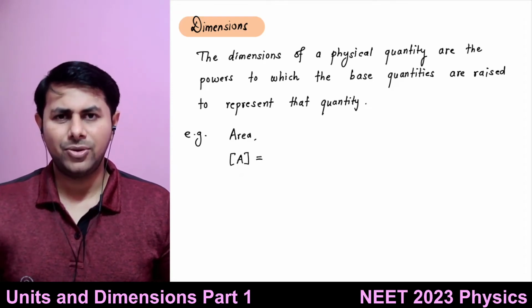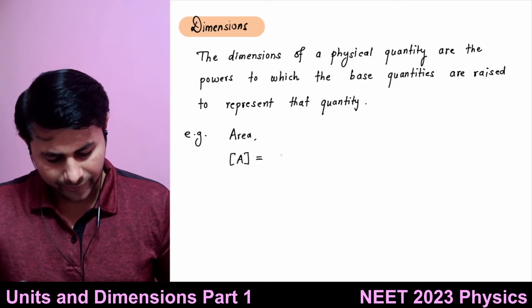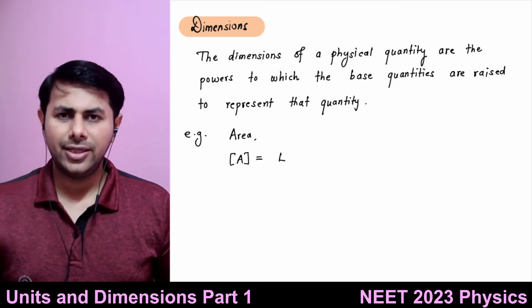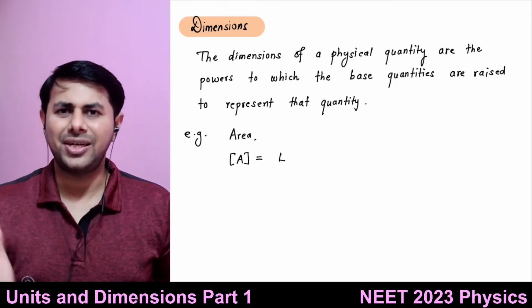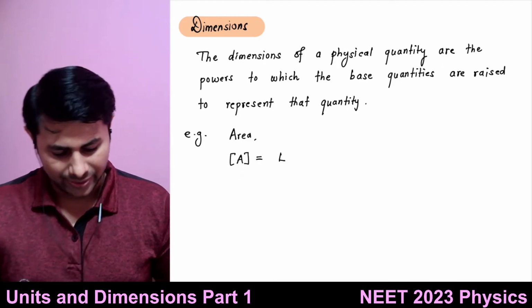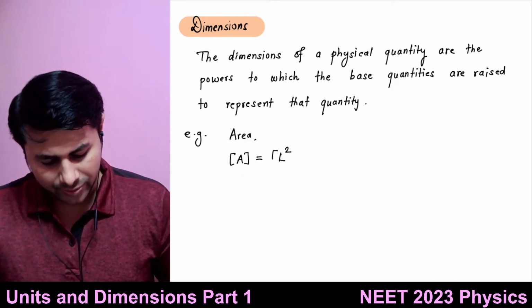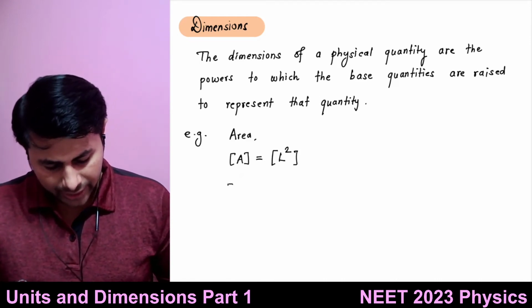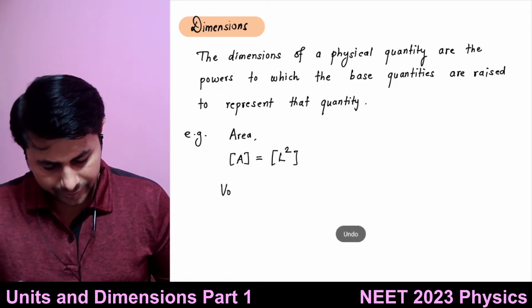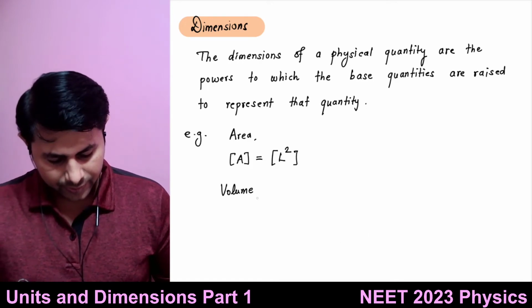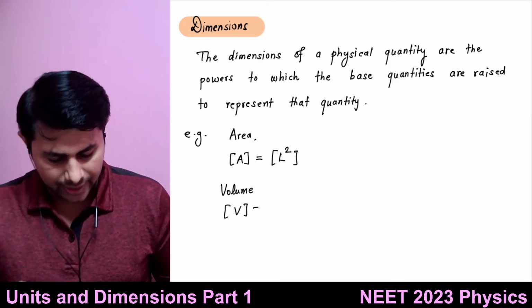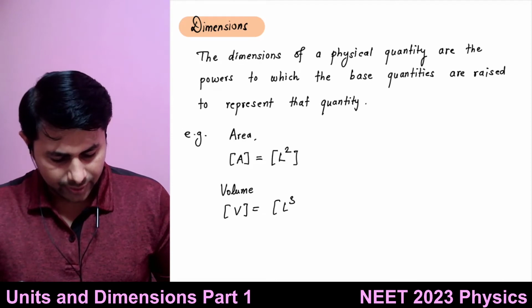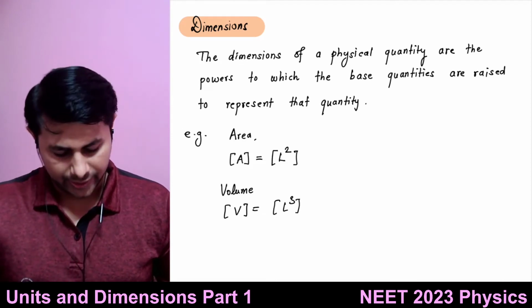Length. I need only length. Okay, so it is length multiplied by breadth, or I can say it is length multiplied by length itself. It is L to the power 2, right? What are the dimensions of volume? L cube. It is length to the power 3.